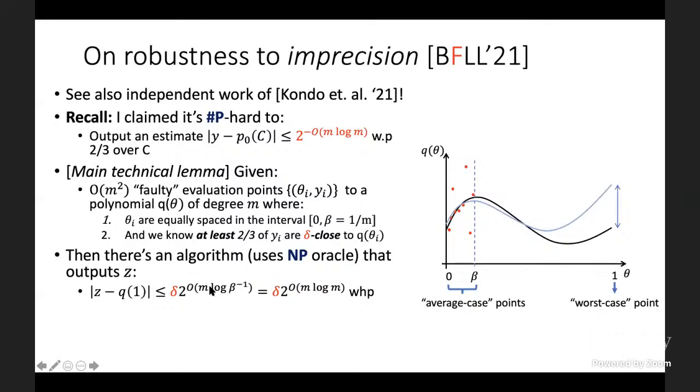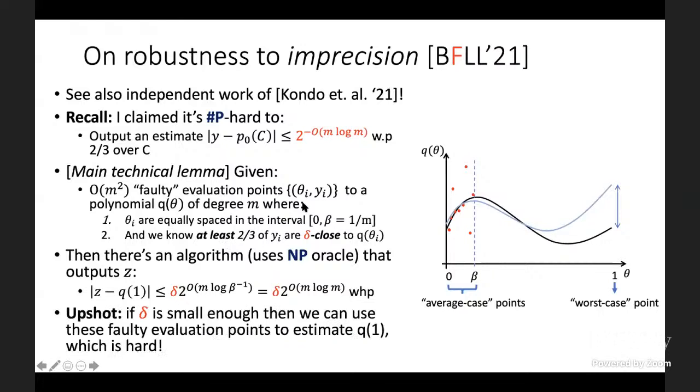So the prior work had a linear dependence in the exponent in terms of beta, and we improve it to this logarithmic dependence, again, in the exponent. And so the upshot of this is that if delta is small enough, if these good points are sufficiently close to our polynomial, then what this is saying is that, if the delta, for example, is on the order of 1 over 2 to the m log m, we can use these faulty evaluation points to estimate Q of 1, the polynomial at 1, which is a hard problem.